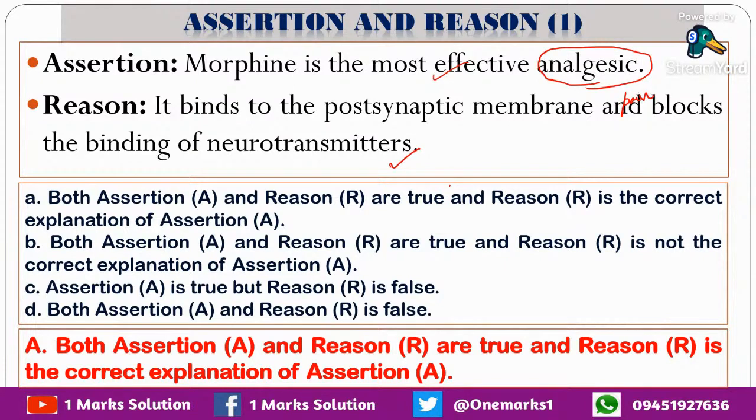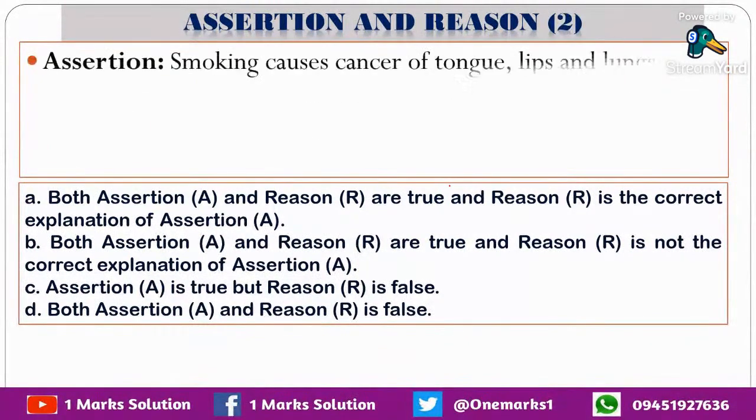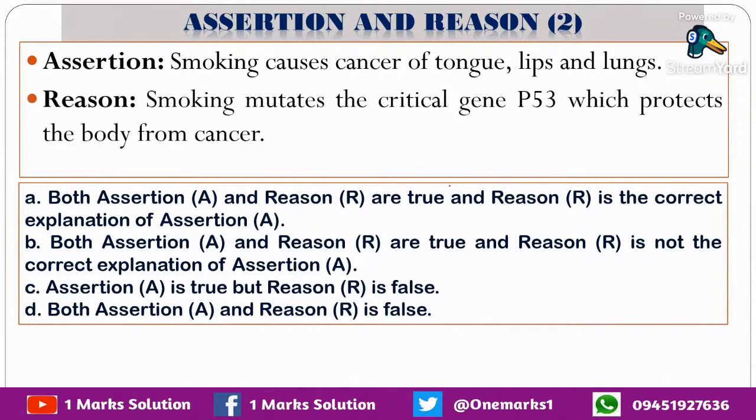Okay, now let's go to the next question. Smoking causes cancer of tongue, lips, and lungs. No doubt the statement is correct, and it mutates. That is the important thing. It mutates the critical gene.